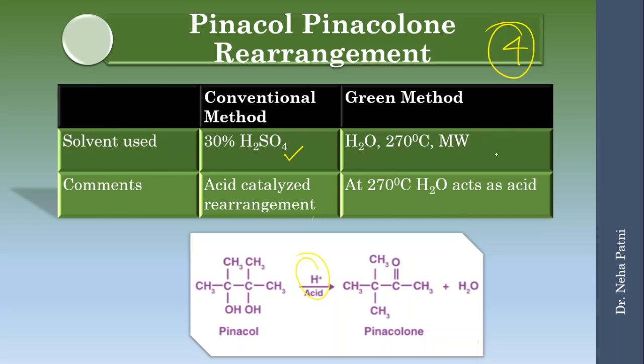Now in a green method, companies are using microwave radiation with water, and at 273 degrees the water acts as an acid, and the reaction proceeds with a very good yield. So this is how, by using principle number 5, which is to remove the use of solvents and auxiliaries if possible, and if not, use a safer solvent or auxiliary wherever practicable.